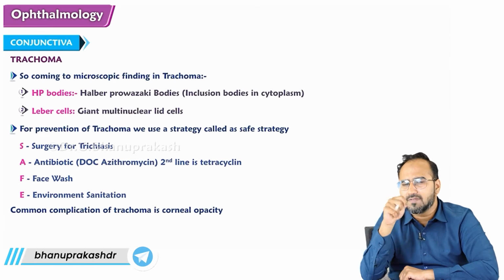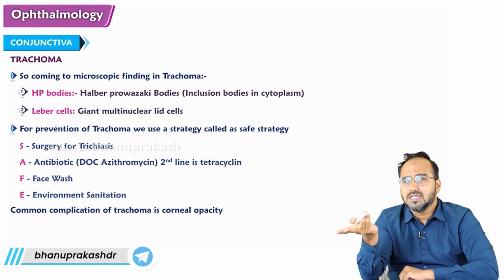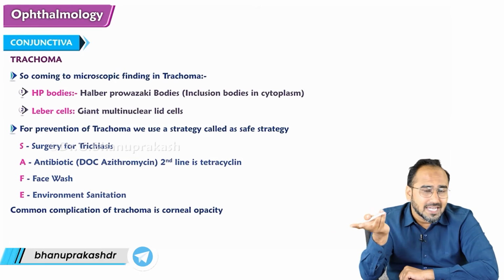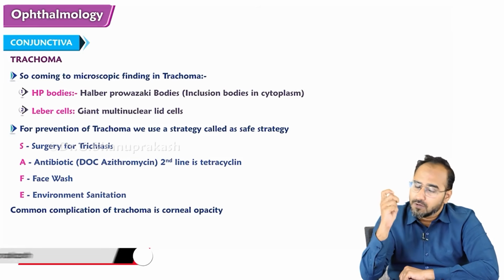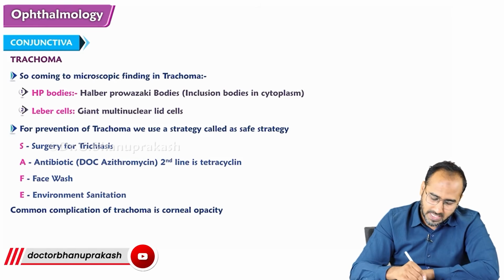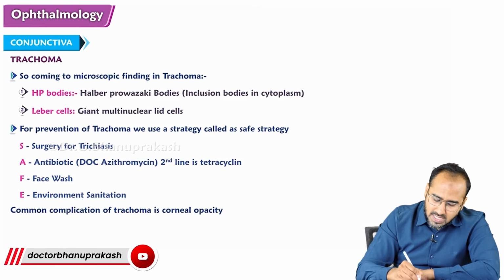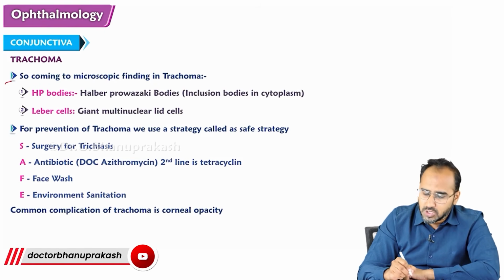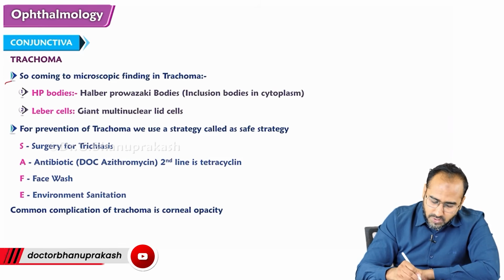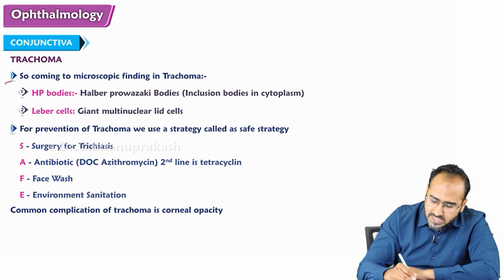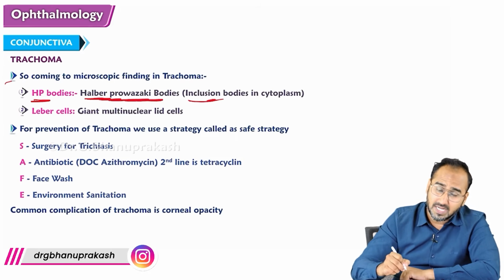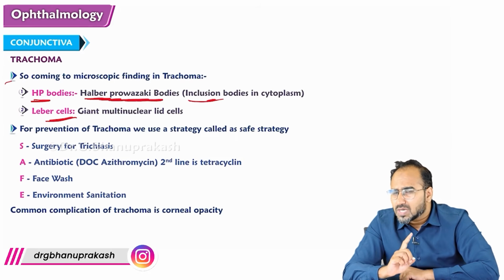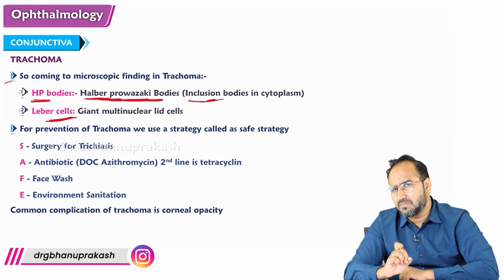You will see two things. If it is trachoma, what do you see? You will see HP bodies and Leber cells. What are HP bodies? Halberstaedter-Prowazek bodies. For trachoma, remember: in the microscopic features, when you examine the discharge, you will see HP bodies, which are inclusion bodies in the cytoplasm, and Leber cells. So the Fisto classification and these two cells are very important, guys.